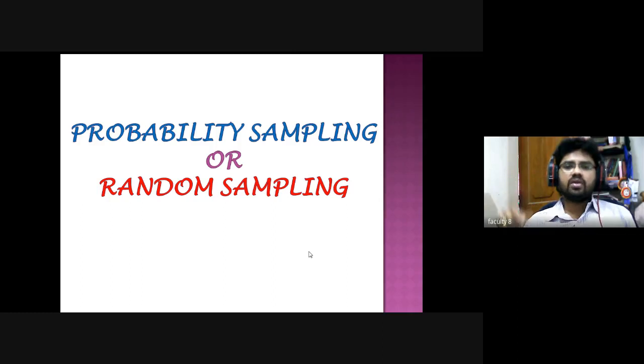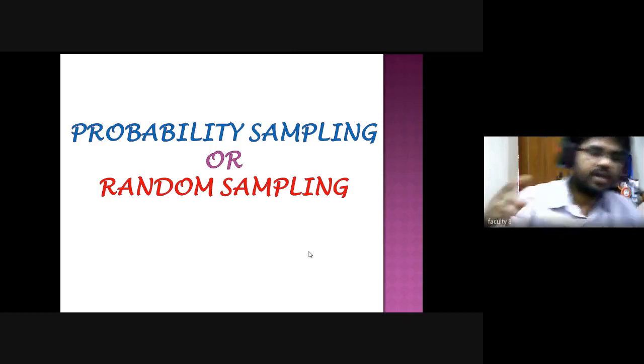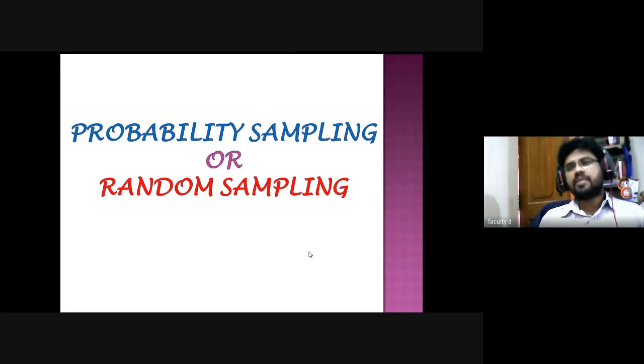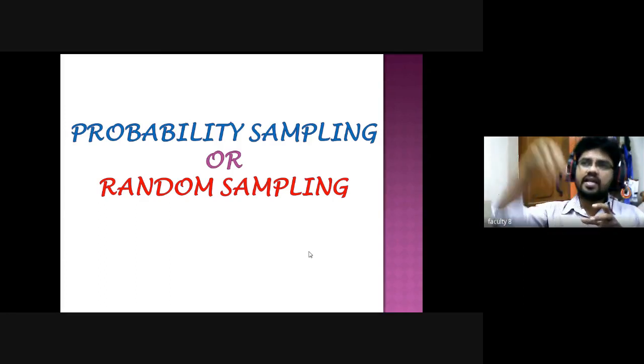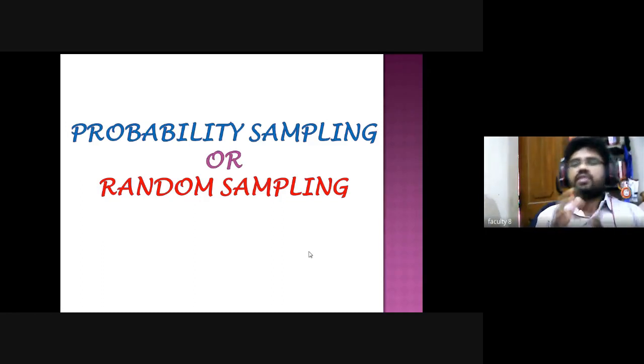So simple. Take the lottery method. They take slips, write each and every name on a slip, fold them and put them in a box. Before selecting a sample of 1 or 2 slips from the box, we shuffle it.